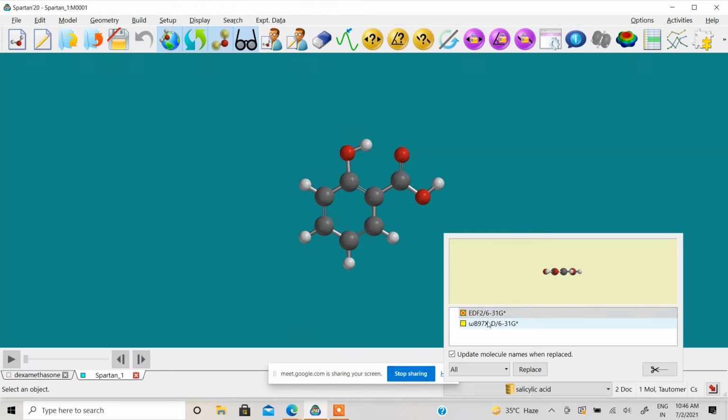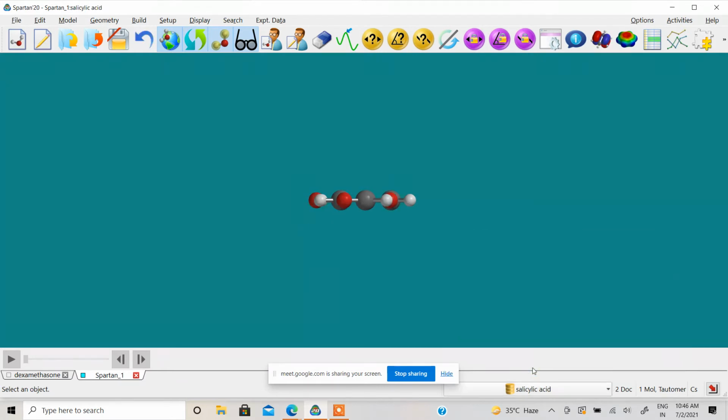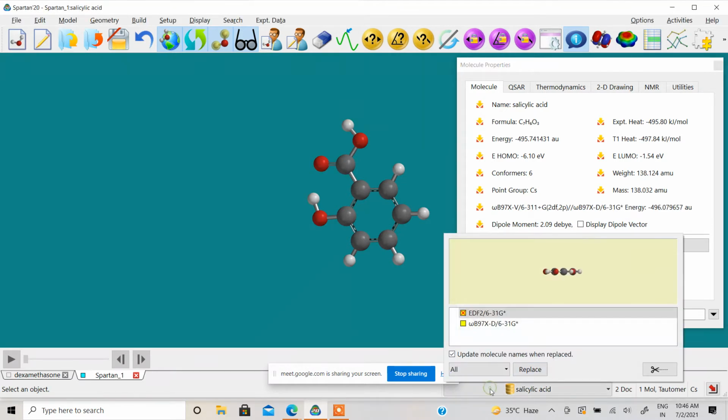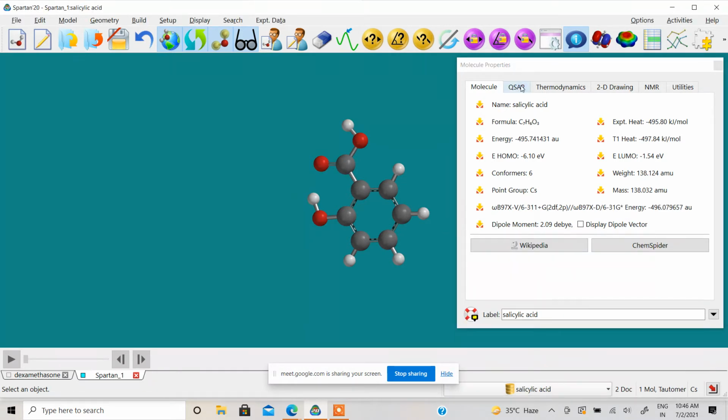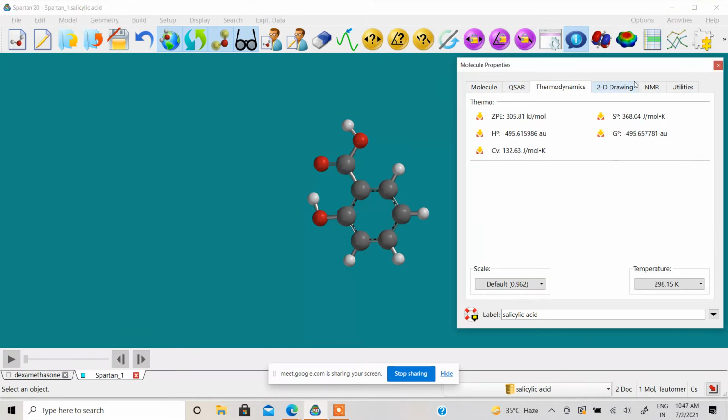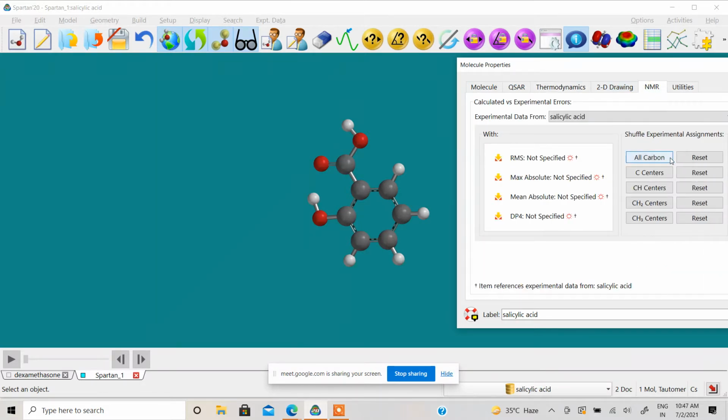If you want to see the properties of this molecule, you can. So what I need to do, I just need to replace this molecule by the molecule which I have in the database. So it is done. Now you can see the properties. This molecule, its name is salicylic acid, formula is this, and so on. You can see all these options are pre-calculated because this job we have already done using a few of the DFT functions. Then you can see the QSAR properties, then thermodynamics. NMR we have not done, so it is not showing anything there, right? Okay.